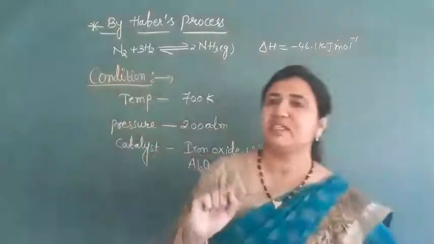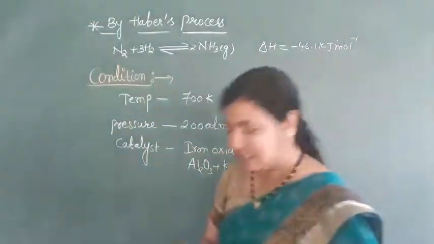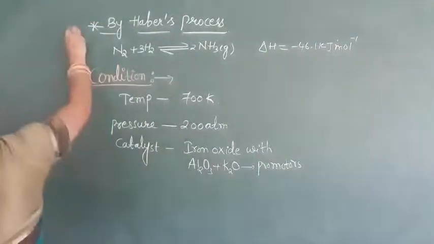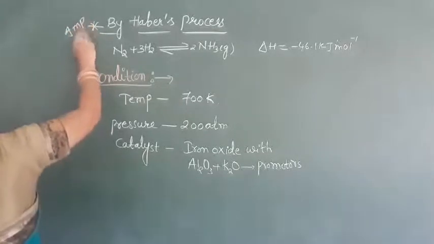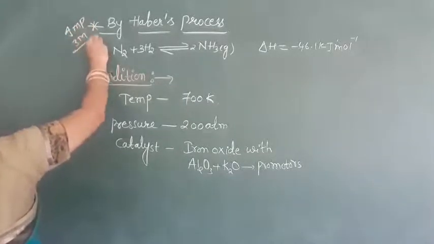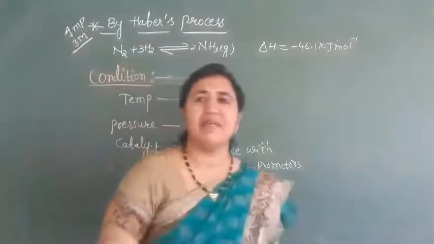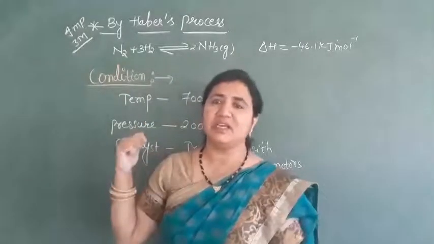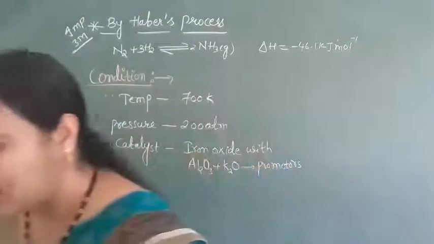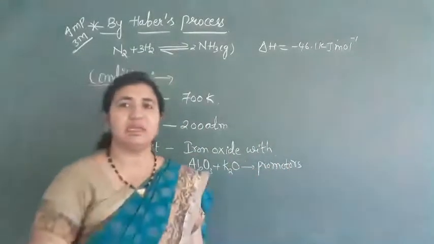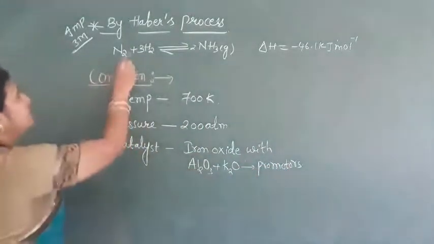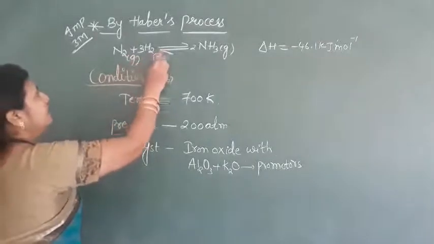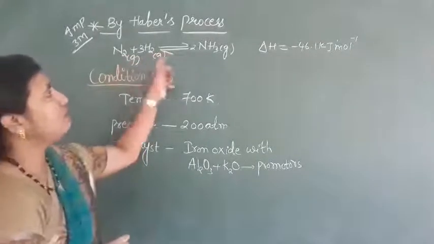So the next method is by Haber's process. This is very, very important. 3 marks questions will come from this every year. Okay. So manufacture of ammonia by Haber's process. On a large scale, ammonia is prepared by this method. In this, nitrogen and hydrogen in elemental form we have to take. Nitrogen gas and hydrogen gas combine here and form ammonia.